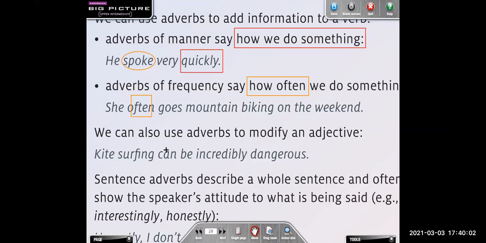Then we can also use adverbs to modify an adjective. When we want to modify an adjective and we want to give more emphasis to this adjective, we can use an adverb. Kite surfing can be incredibly dangerous. And here we have the adverb. Remember when we use an adverb to modify an adjective, the adverb always comes before the adjective. Siempre va antes del adjetivo.